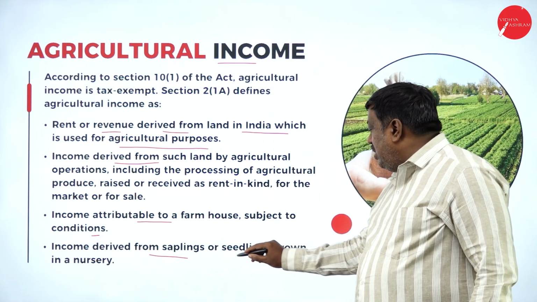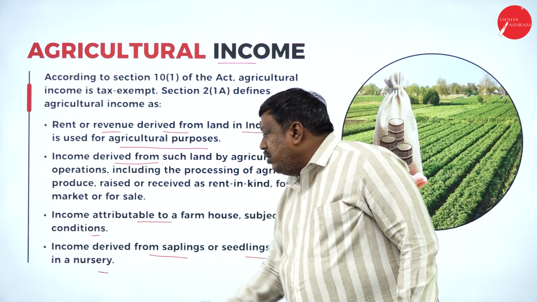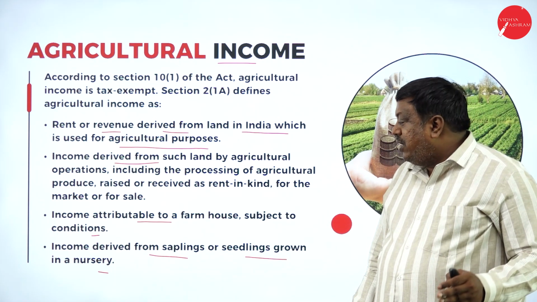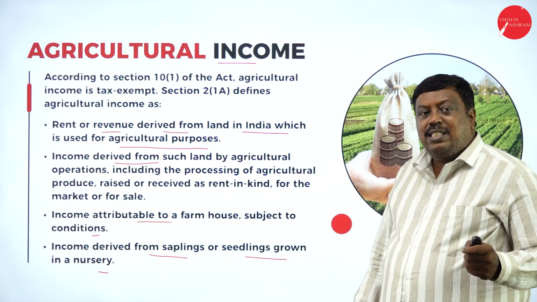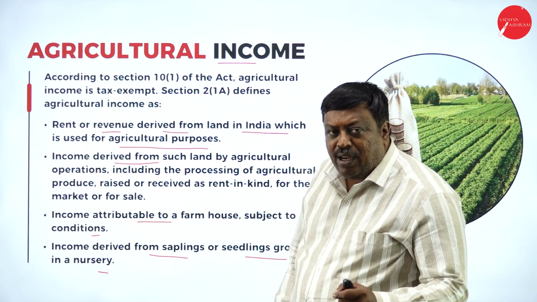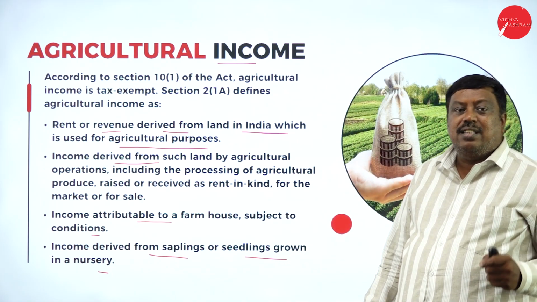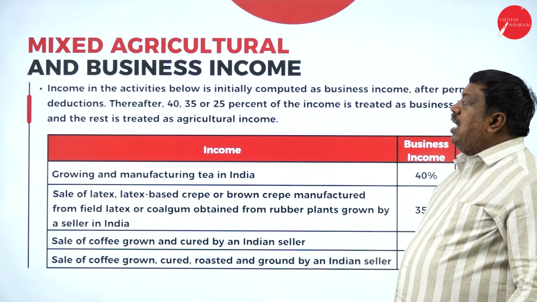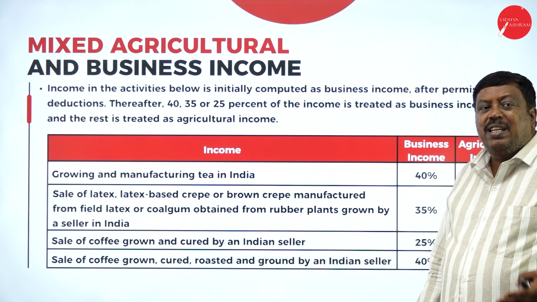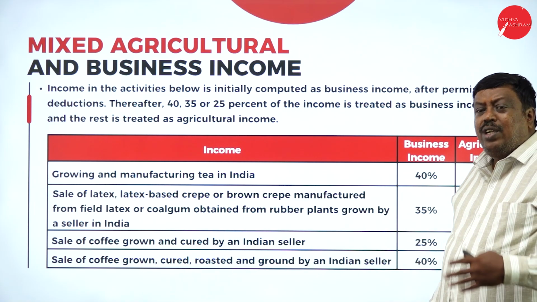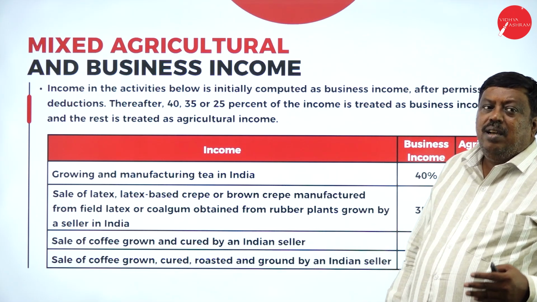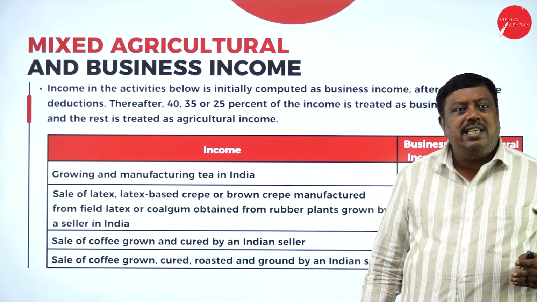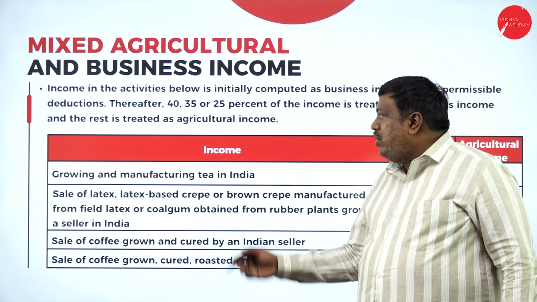Income derived from saplings or seedlings grown in a nursery. This can be treated as agricultural income. From the help of seeds, we have grown the plants and sold them in the nursery, which we treat as agricultural income. And in agricultural concepts, there is also mixed agriculture and business income. What is that? In some businesses, a certain part will be called agricultural income and the remaining part will be called business income. We are going to discuss those things here.